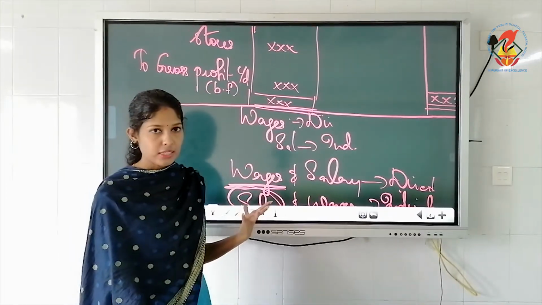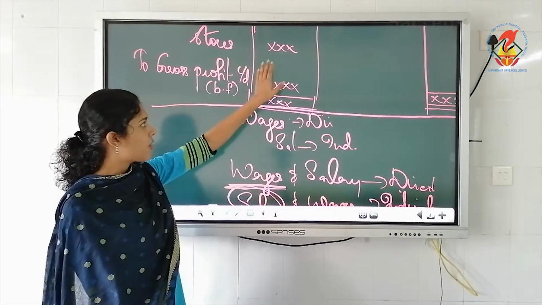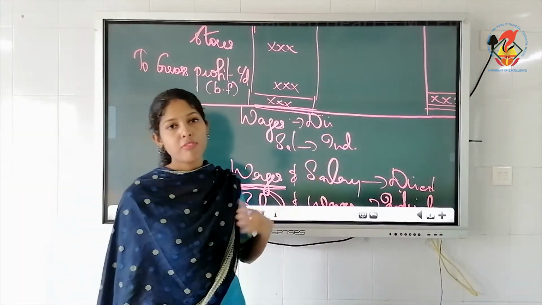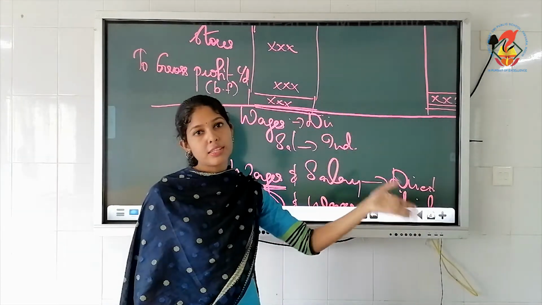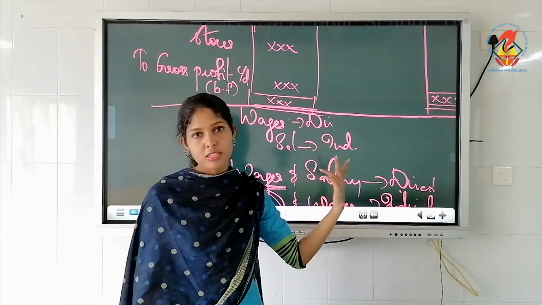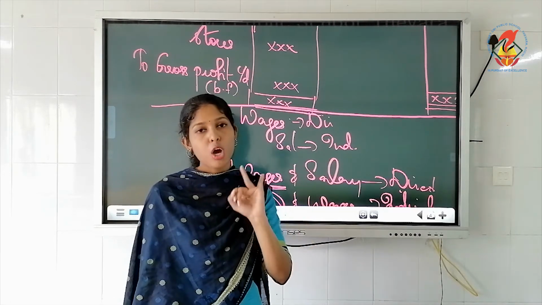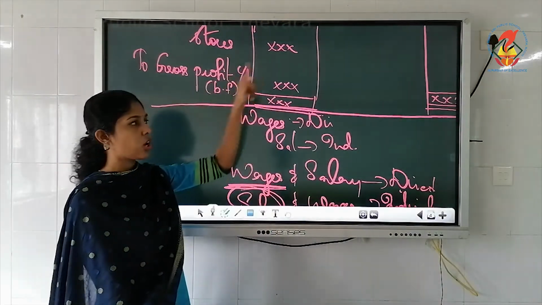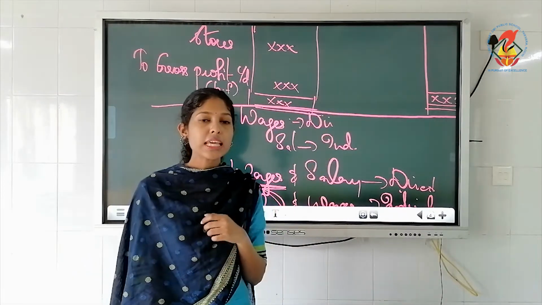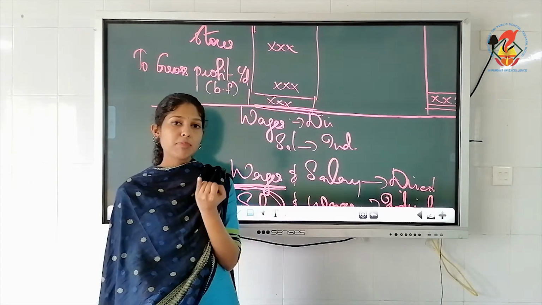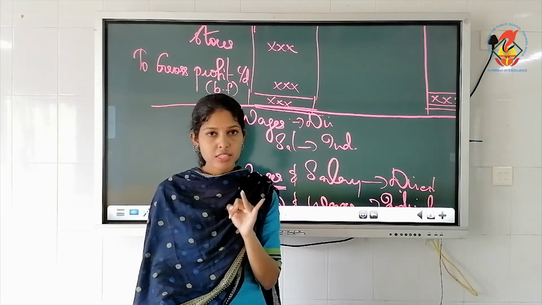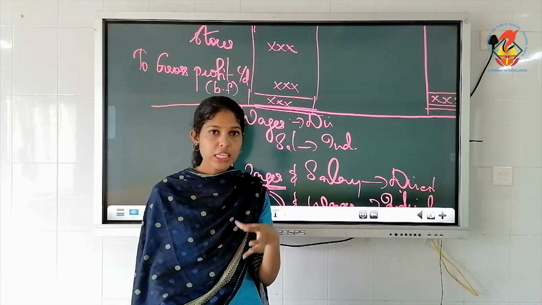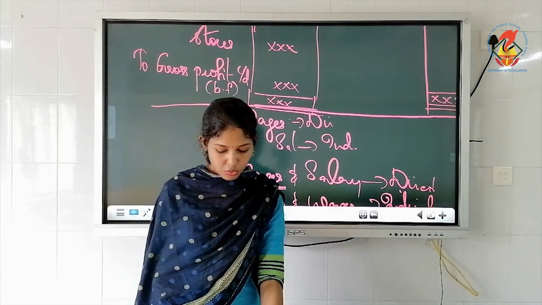Once you finish writing that, as usual, just like we found the balance of your trading account, you will have to find the balance of the P&L. So you have to add your credit side and debit side, and find the difference. Either you will get a net profit or you will get a net loss. Here you got a gross profit or a gross loss. In the P&L account you will get either a net profit or a net loss. Understood? So that is how you have to do the profit and loss account.